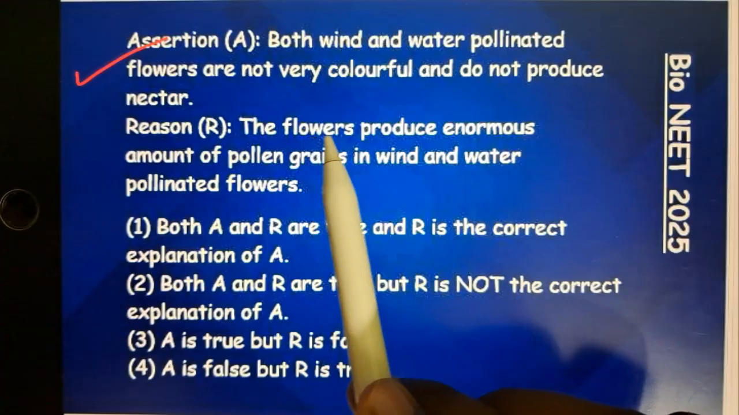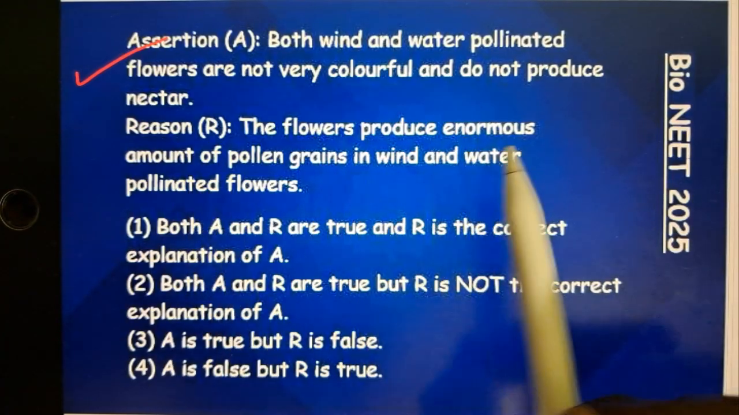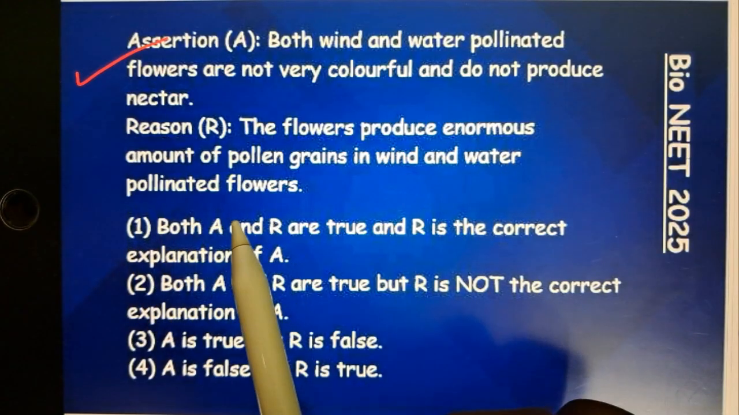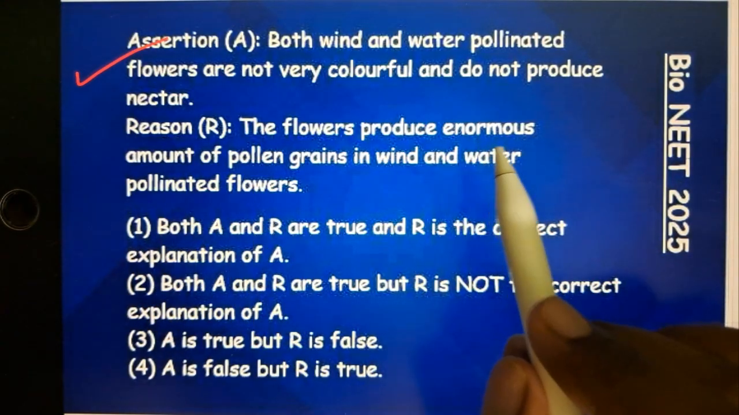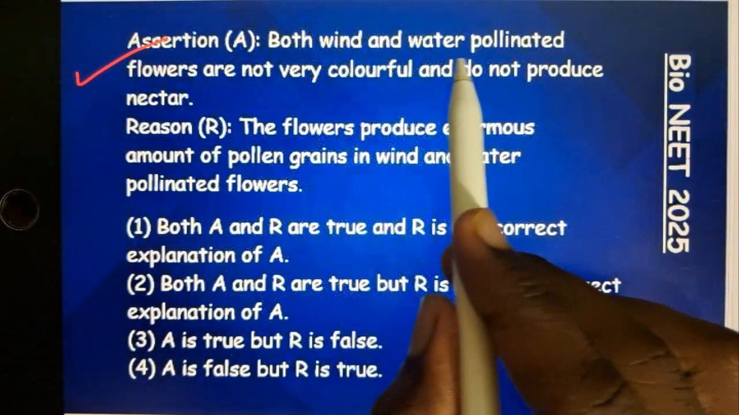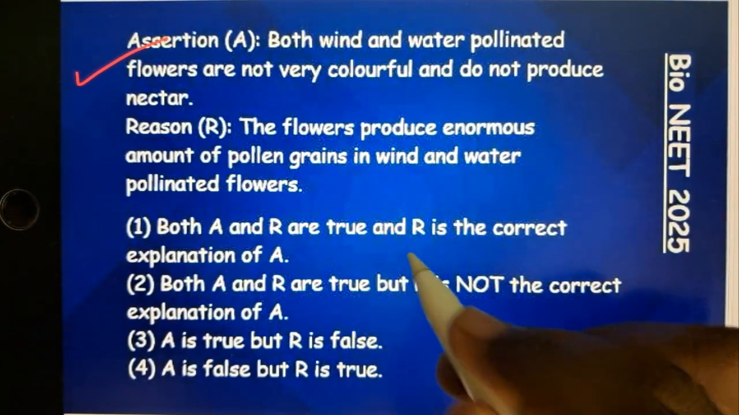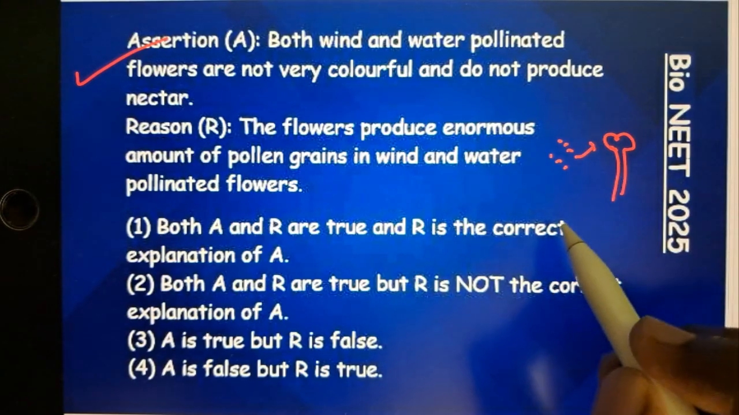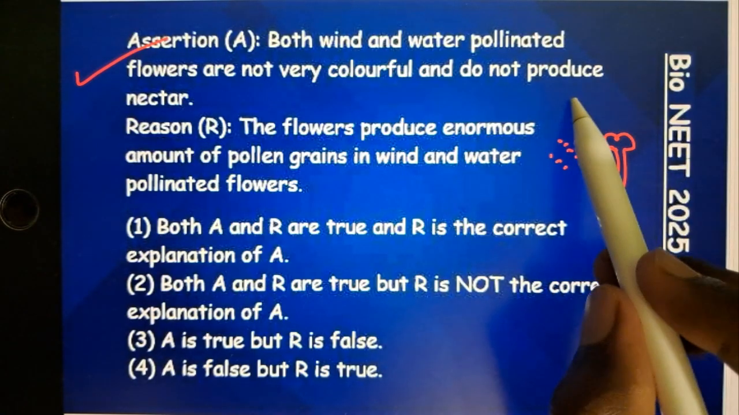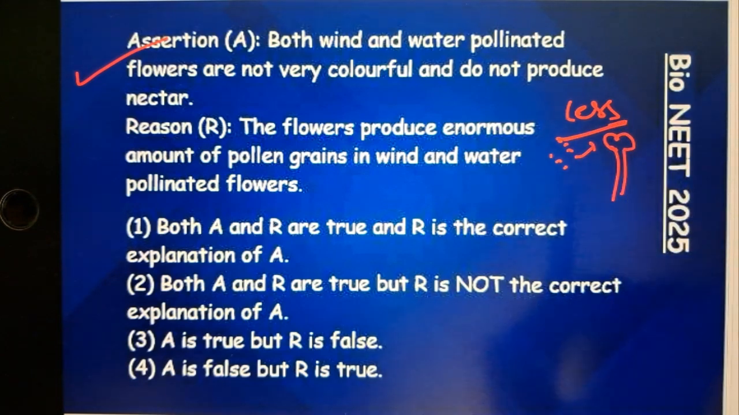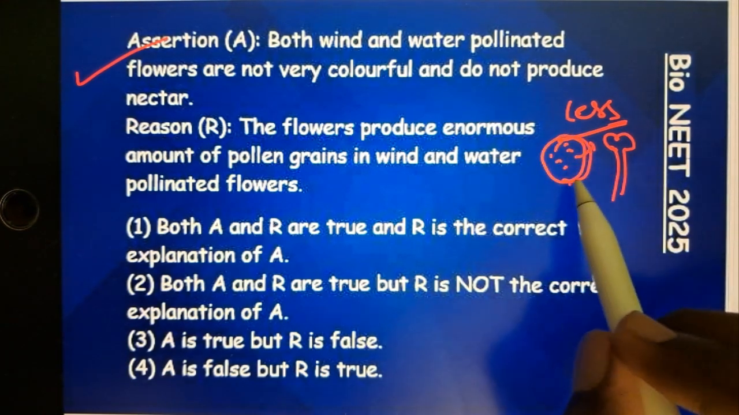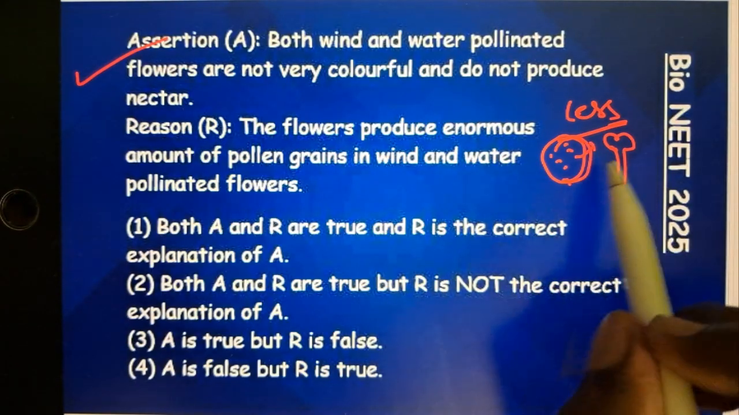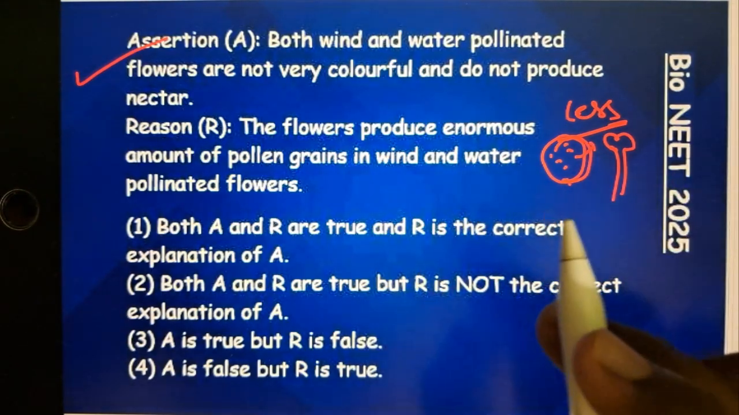Now the reason: the flowers produce an enormous amount, meaning a large amount of pollen grains, in wind and water pollinated flowers. It means a large amount because in wind and water pollination, the pollen grains reaching the stigma is a very less chance factor. So to compensate for this, these flowers release a large number of pollen grains compared to the number of ovules actually present.